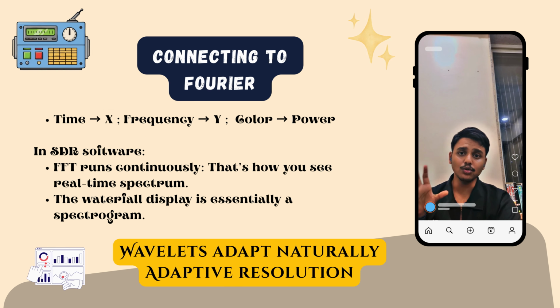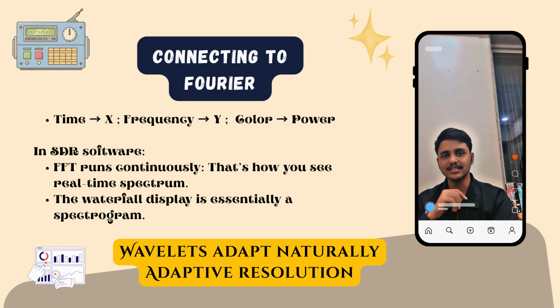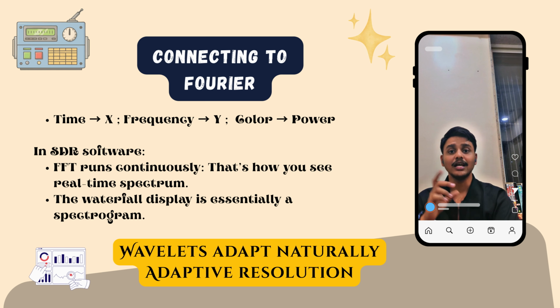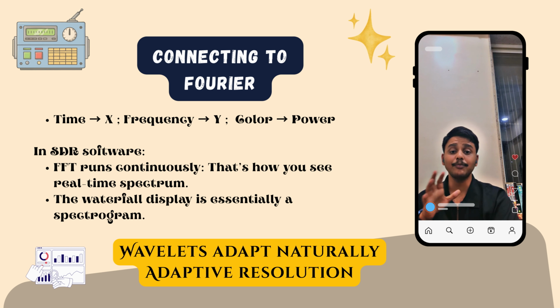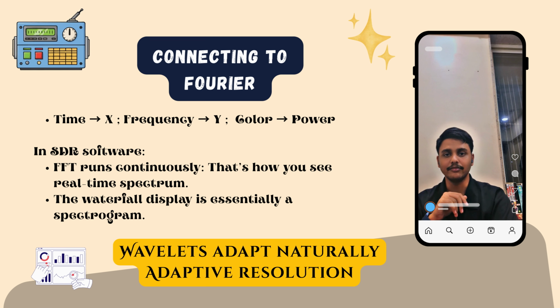Remember in episode 2, Fourier transformed time domain signals into the frequency domain. In SDR software, the FFT runs continuously. That's how we can see the real-time spectrum. The waterfall display is essentially a spectrogram. Time on the x-axis, frequency on the y-axis. The color represents the power. You are literally seeing episode 8 in action.